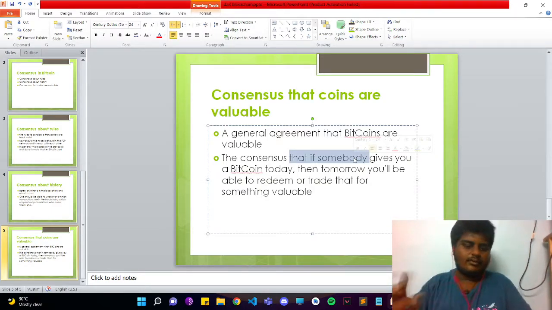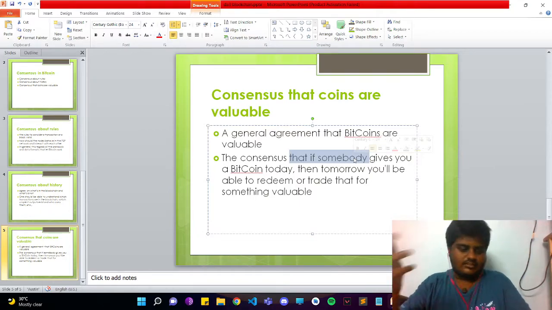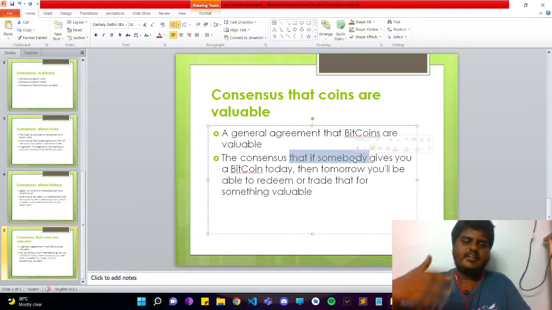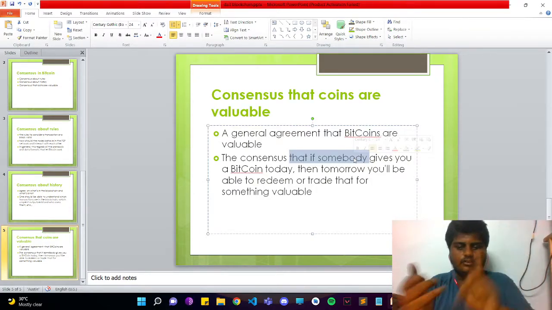Like on a 100 rupees Indian note, signed by the RBI, there is a promise to pay the bearer 100 rupees of service or goods, right? That same thing is being given by Bitcoin. So that is the consensus that coins are valuable.